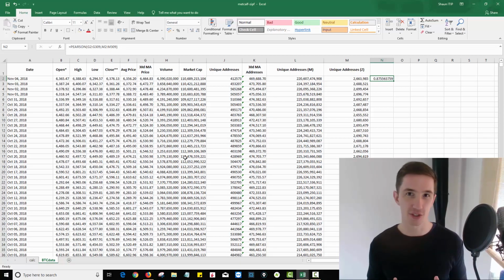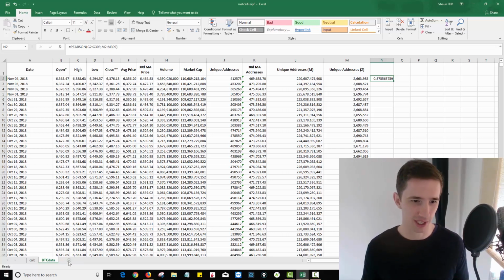So one thing we could do now is go back. We can look at what the market cap was of Bitcoin a year ago, multiply it by the change in unique addresses according to Zipf's law, and see what the value of the network should be now according to the value of the network on CoinMarketCap. But I actually don't see much value in doing that. What I think this is more useful for is to identify trends. And so the best thing to actually do here is to put together a chart.